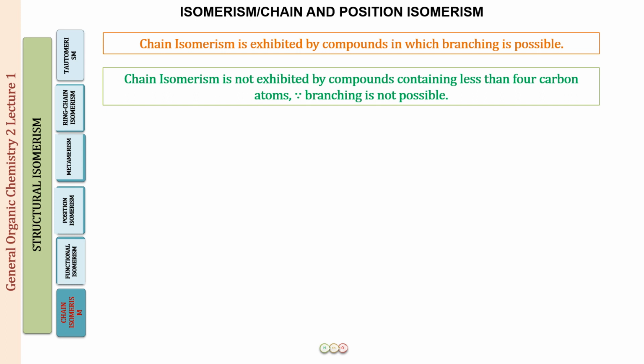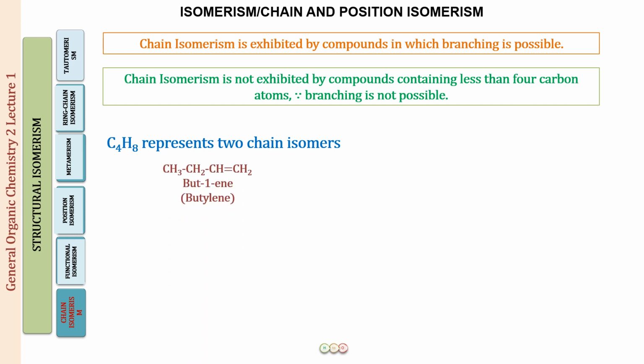Alright. Now let us see one more example. We have C4H8. C4H8 is butene, and it is also going to have two chain isomers. Let us see those isomers now. The first isomer has 4 carbons. Let us draw the longest chain possible, and because there's a double bond present, I have put it at position number 1.